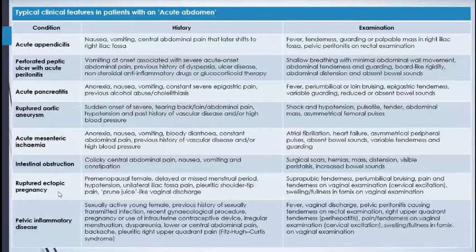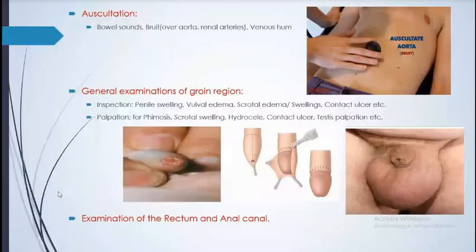So, okay, auscultation: we do auscultation for bowel sounds, and we look for a bruit over the aorta, and then venous hum. And in general examination of the groin region, we look for hydrocele or phimosis, and how we operate and open up this phimosis. Some cannot pass urine because it is totally closed. Sometimes a small baby comes with ballooning of the tip of the penis because this opening is so narrow or adhesive that they cannot pass urine outside.